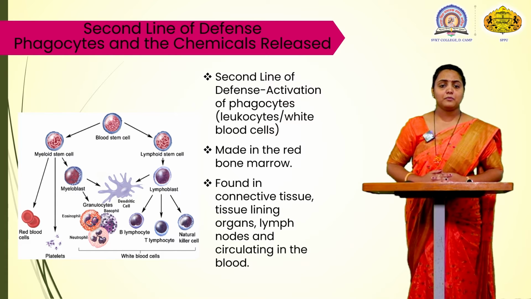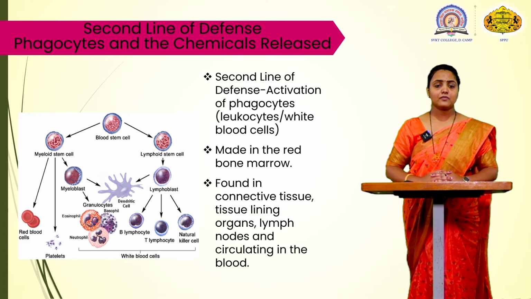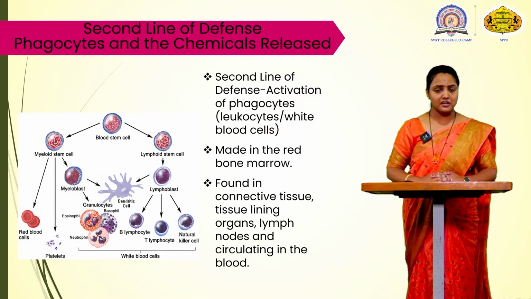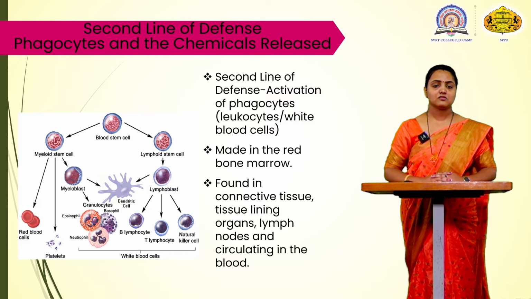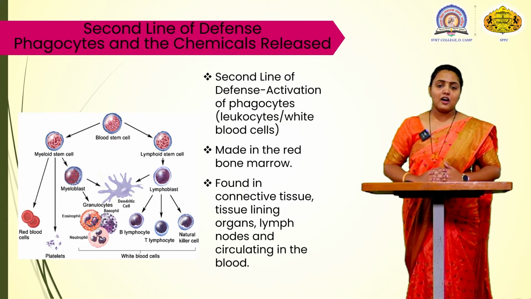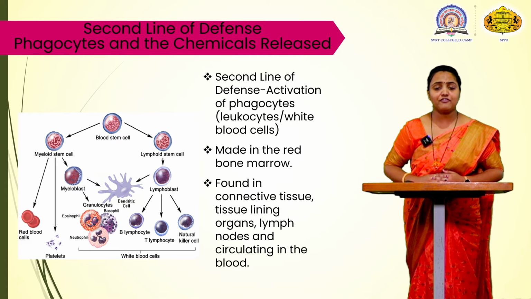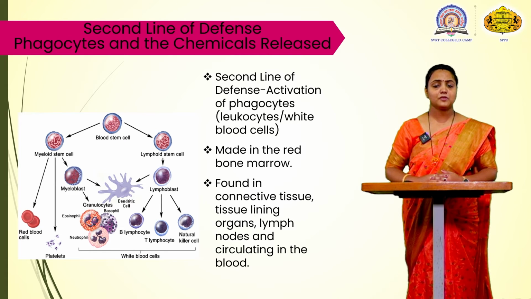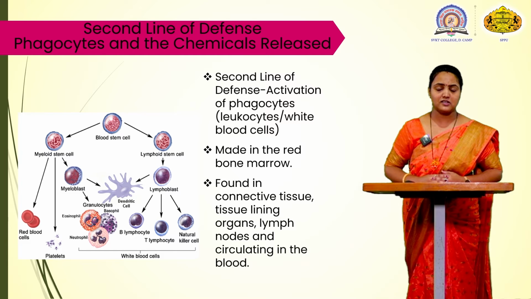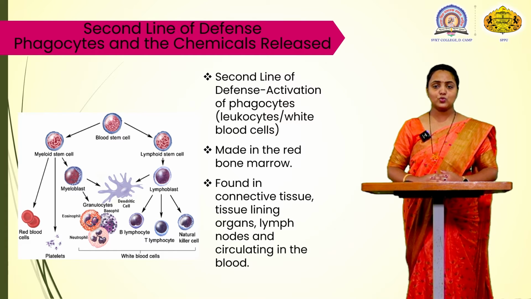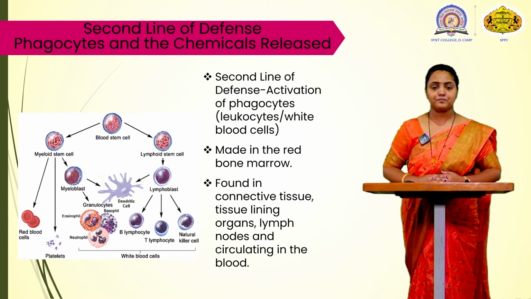The myeloid stem cells produce the red blood cells and the platelets. The lymphoid stem cells produce the lymphoblast, which produces B lymphocytes, T lymphocytes, and natural killer cells, which are all used in the immune system.